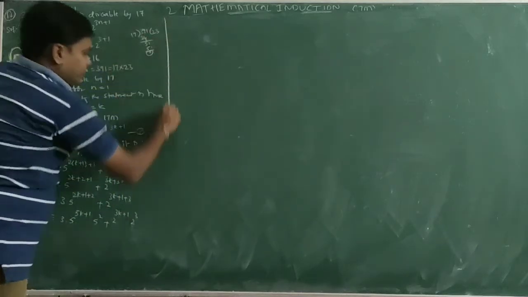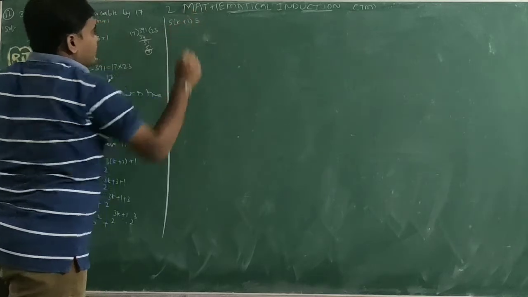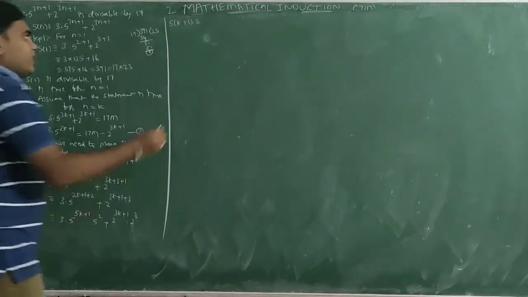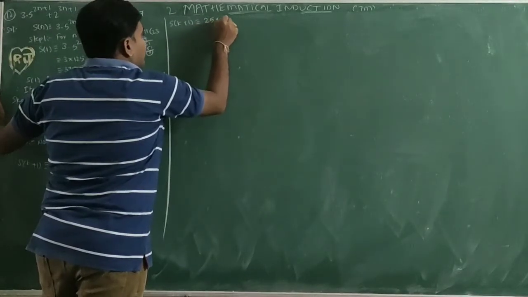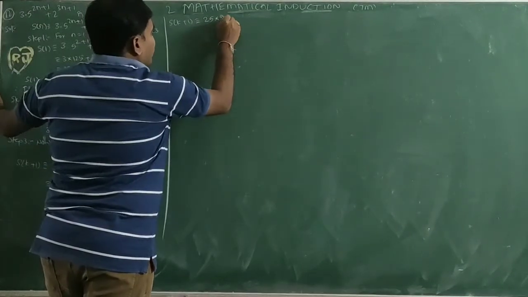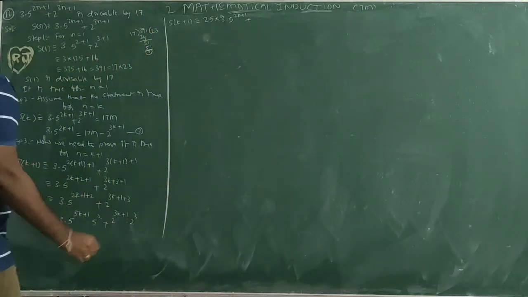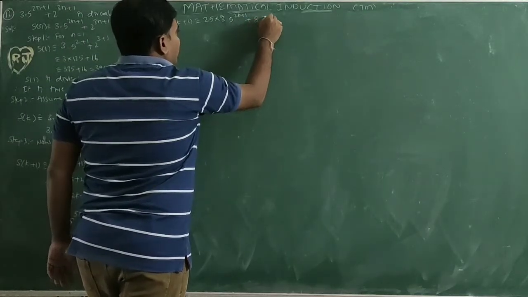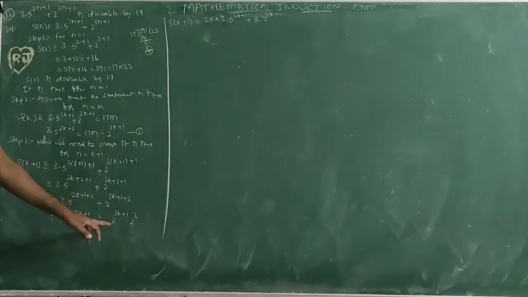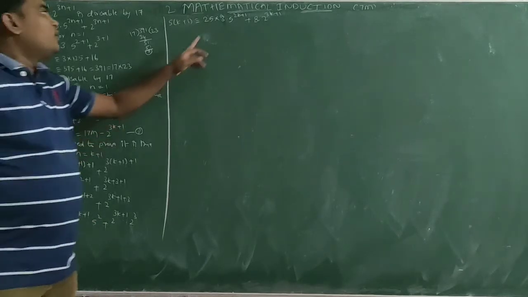Next, S of k plus 1 equal to 5 square, equal to how much? 25 into 3 into 5 power 2k plus 1 plus 2 cube, equal to 8 into 2 power 3k plus 1. 2 cube is 8.